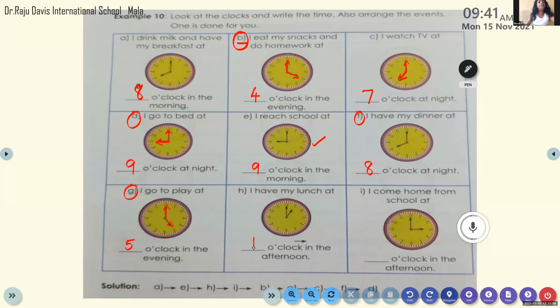Anton, please read the last question. Please unmute. I come home from school at 3 o'clock in the afternoon. Yes, here you can see the clock. The long hand is on 12. The minute hand is on 12. The hour hand is on 3. So the time is 3 o'clock. Okay, very good, Anton. Well done.